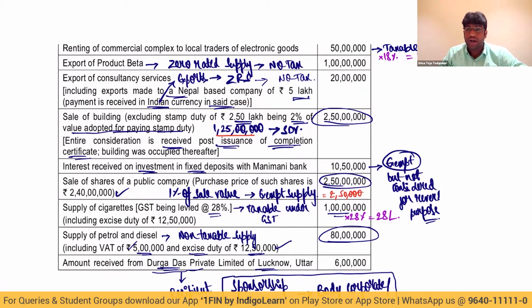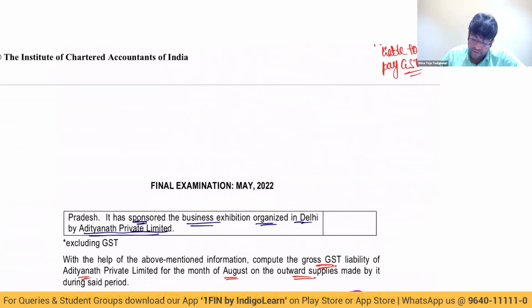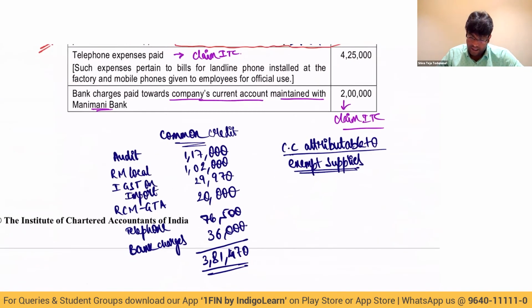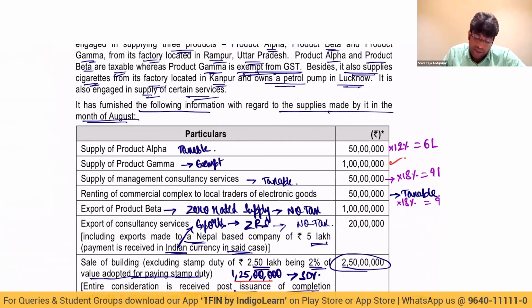80 lakhs is also what? Petrol and diesel. That is also covered here. Understand? Come on, speak out, friends. Sir, let me put it here. How much is covered in exempt supply? 1 crore figure is exempt supply.